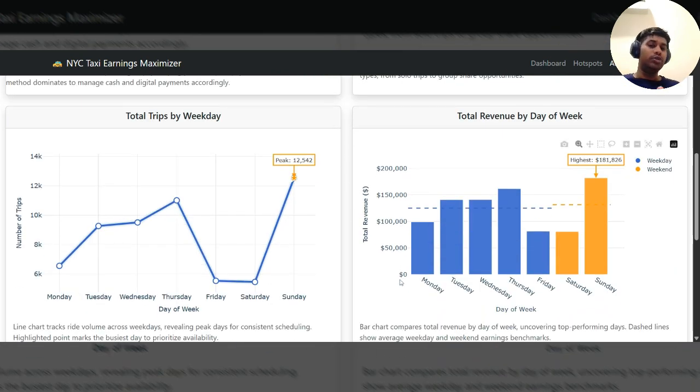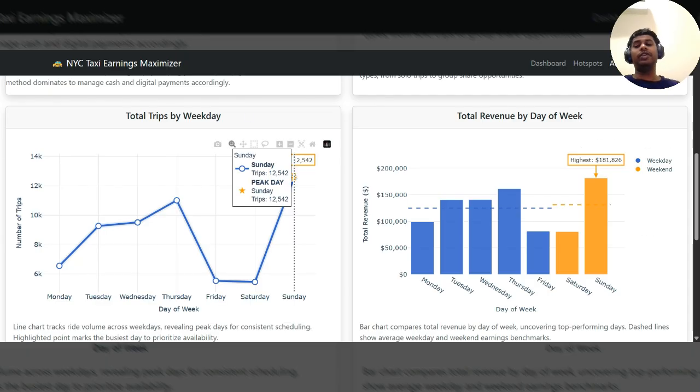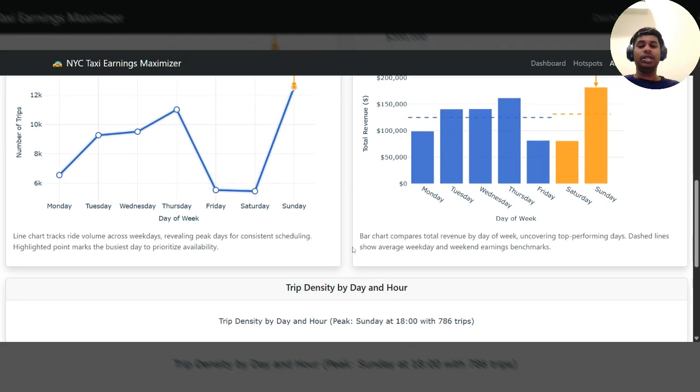And here I used different colors to denote the weekends and the weekdays. So for the weekdays, Thursday is the best day to make the maximum revenue, and for the weekends, Sunday, they can earn more. And also I've annotated the peak where the maximum number of trips are happening. So it's 12,000. So Sundays by far have the highest number of trips being done.